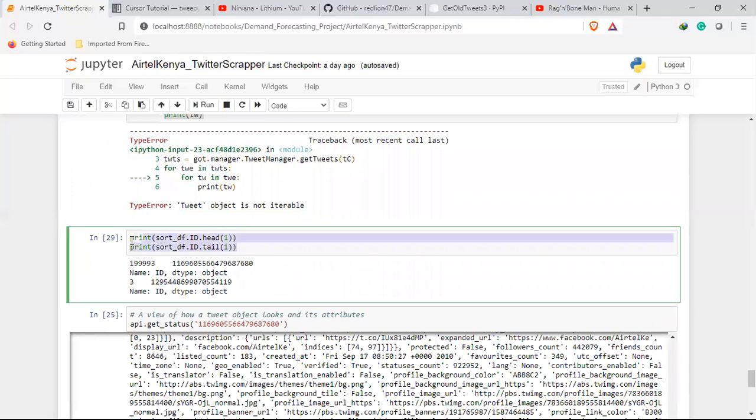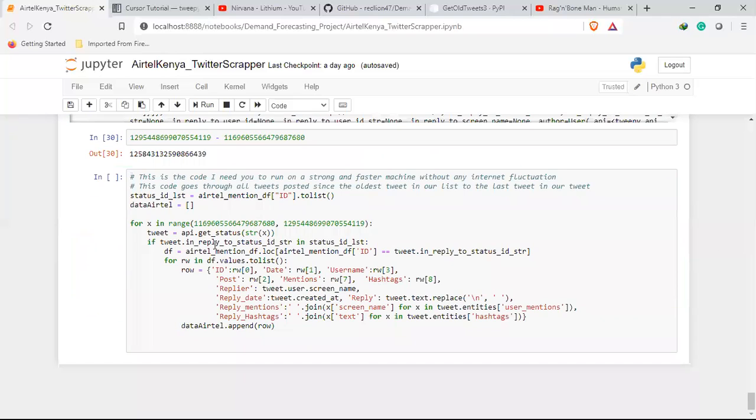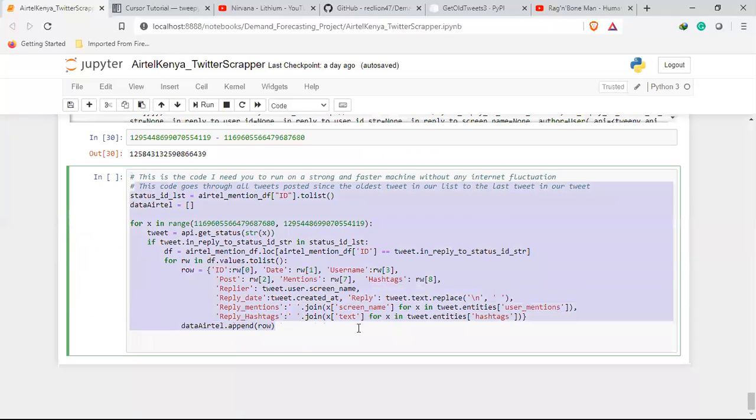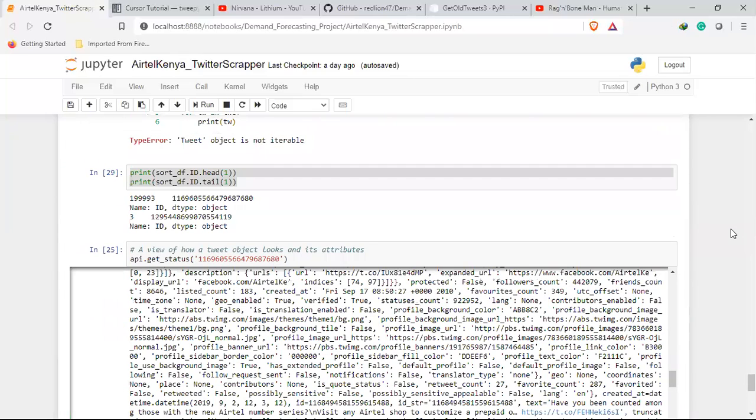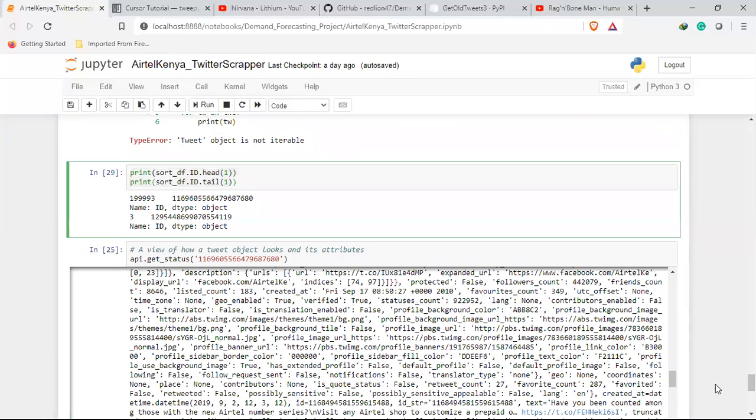Then here I was trying a code I told Ayub to run, mainly because if it had run on my machine, it would never have stopped, and it might have even crashed my machine. So since I assumed he has a stronger machine and better internet, probably his is able to run that code.